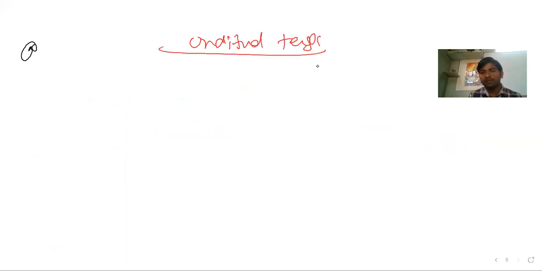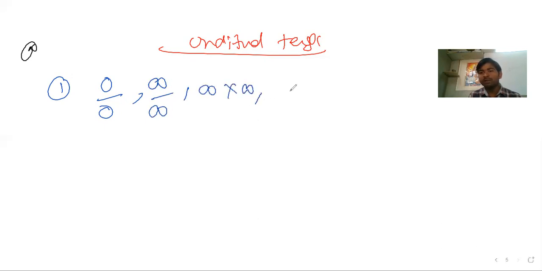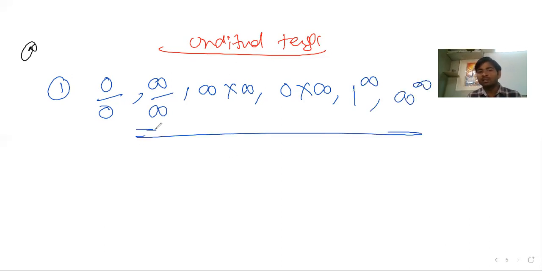Next, let us go for one multiplication thing and other cases. Basic case, 0 by 0: it is not defined. Don't say 0 by 0 is 1, that answer is wrong. Now the undefined terms. Some of the undefined cases I should write. Number one, 0 by 0 is undefined. Infinity by infinity is undefined. Infinity into infinite is undefined. 0 into infinite is undefined. No need to say that 0 into something is 0, no, it is infinite, it cannot be said to be undefined. Or 1 power infinite is undefined. Infinity power infinite is undefined. These are the majority of the cases.